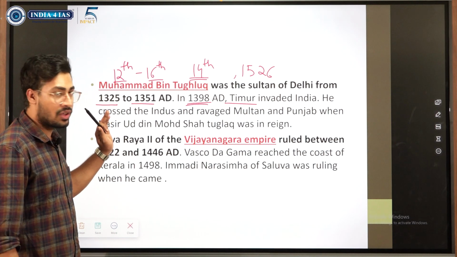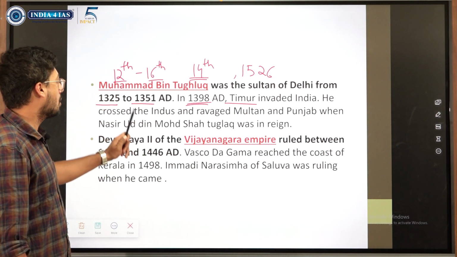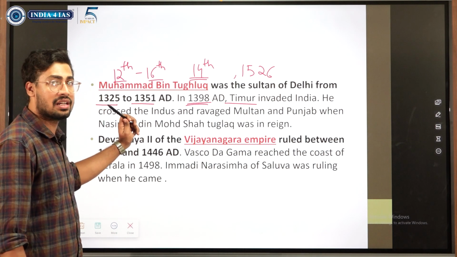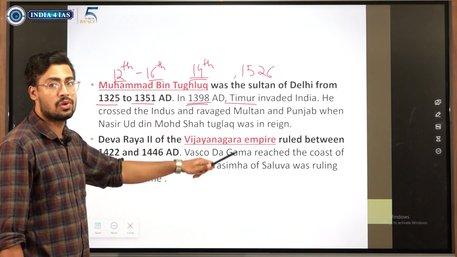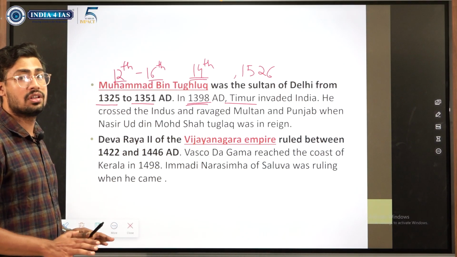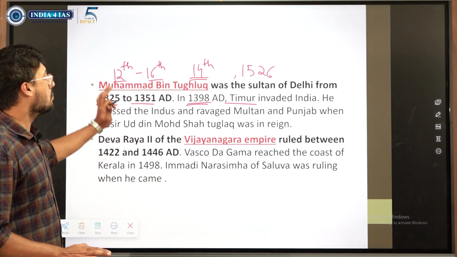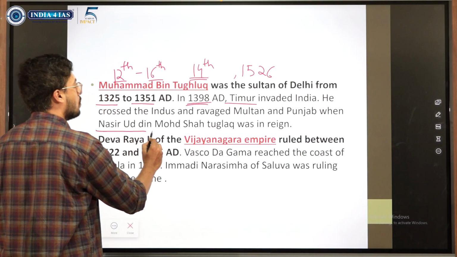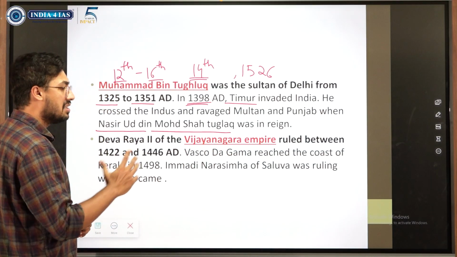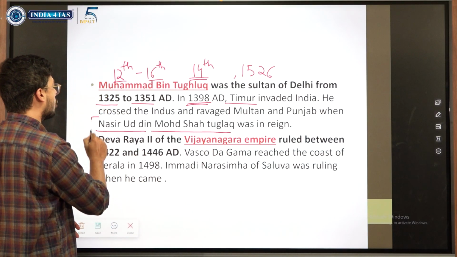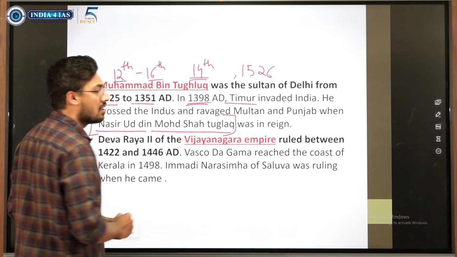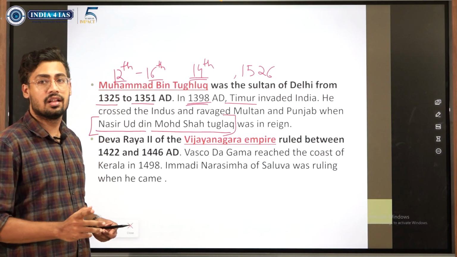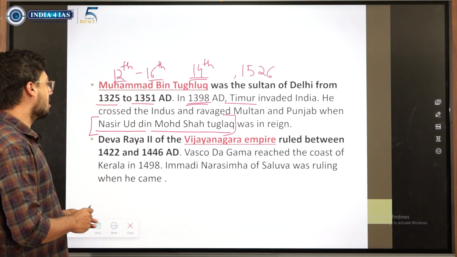So this was a very difficult statement to answer, because Muhammad bin Tughlaq's reign ended in 1351, and Taimur invaded in 1398. We just need to know that Taimur invaded not when Muhammad bin Tughlaq was there. He invaded when Nasiruddin Muhammad Shah Tughlaq was in reign. This can be asked in a different way, so we have to know when Taimur invaded India.